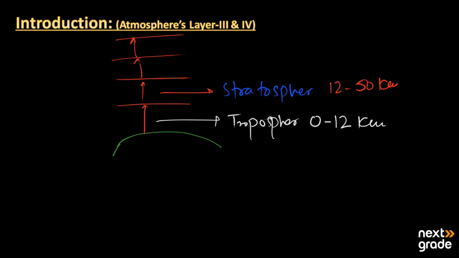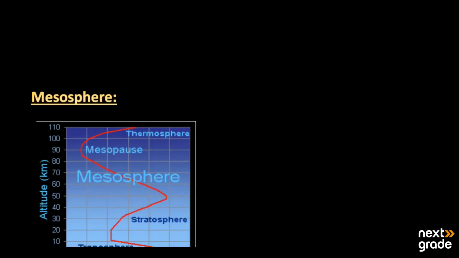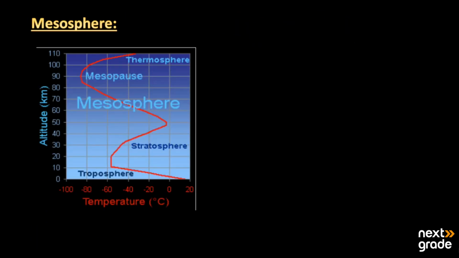After that, we have the third layer, which is known as the mesosphere, and the last one is the thermosphere. So in this lesson, we will discuss these two layers, their height, their temperature, and the main conditions prevailing over there. So all that we will discuss in this lesson. So let's start with the first one, the mesosphere.